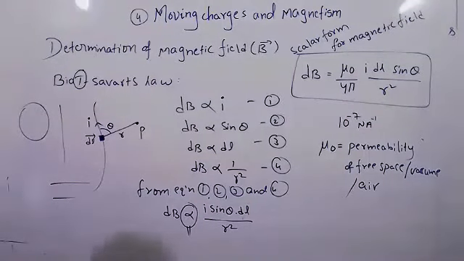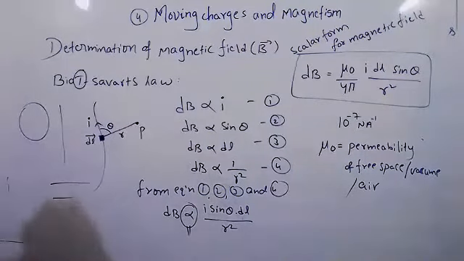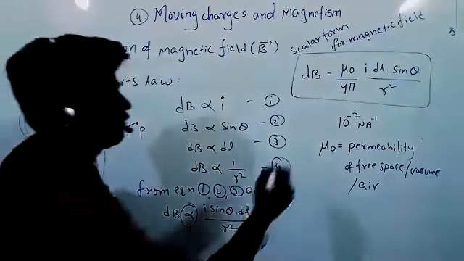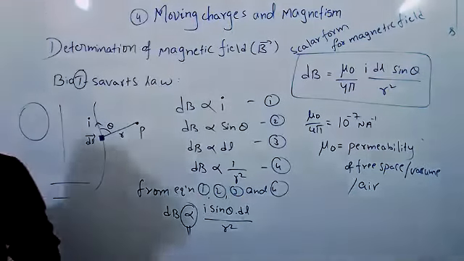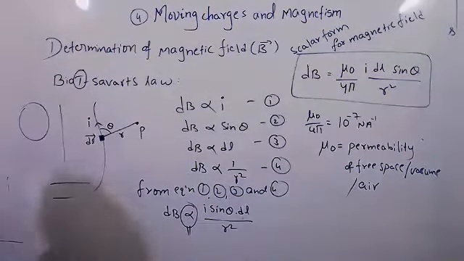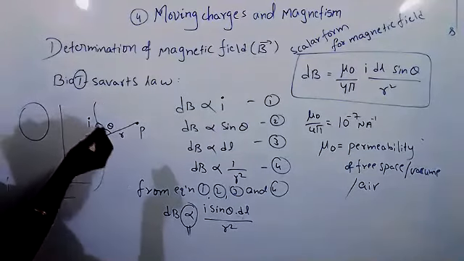Let's see. So I think you understood Biot-Savart's law. According to this law, the value of mu naught by 4 pi, yes, mu naught by 4 pi value, we know that. Rachna, did you understand the Biot-Savart's law? Yes, sir. By using Biot-Savart's law, what can we calculate?